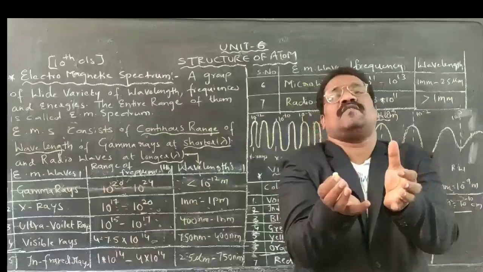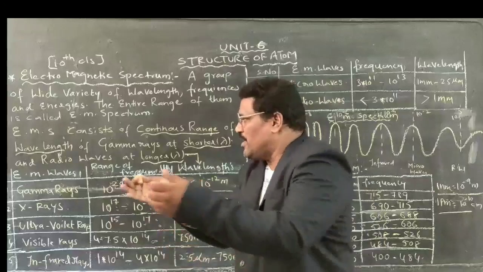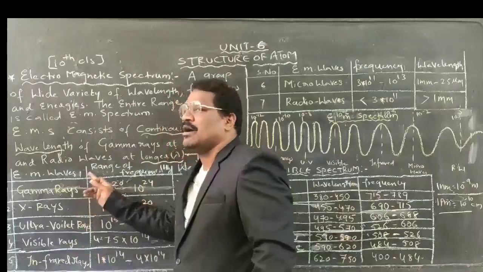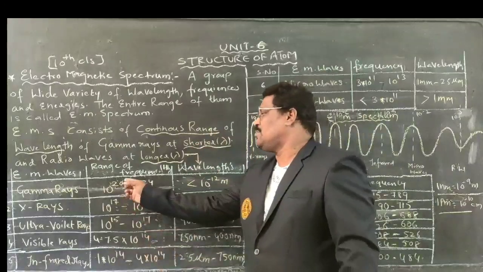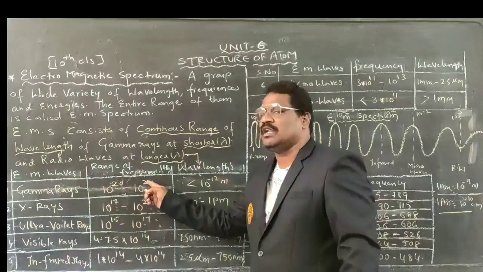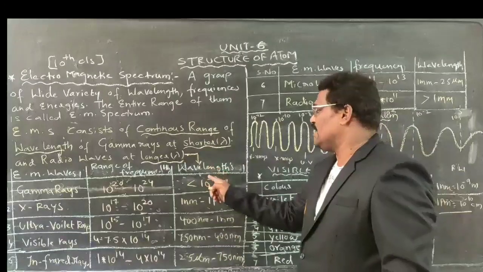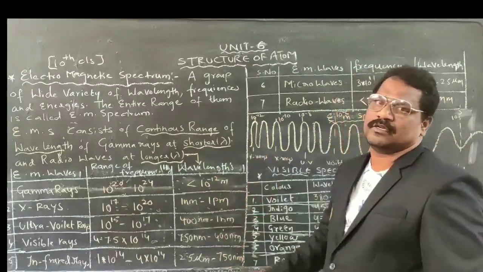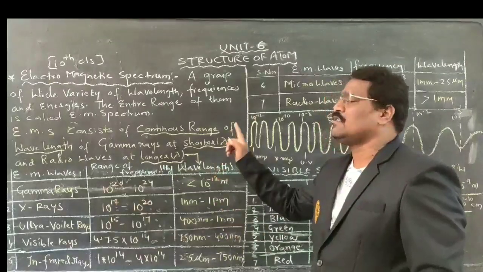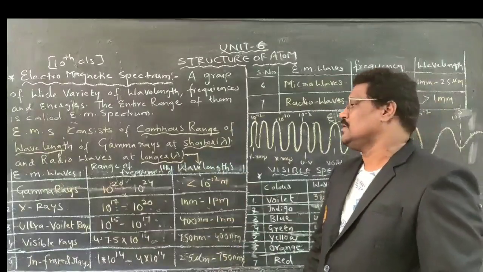Now I am clubbing all the different electromagnetic waves here. I have taken gamma rays, whose range of frequencies is almost 10 to the power of 20 to 10 to the power of 24 hertz. The wavelength range is less than 10 to the power of minus 12 meter. This is the wavelength range of gamma rays.